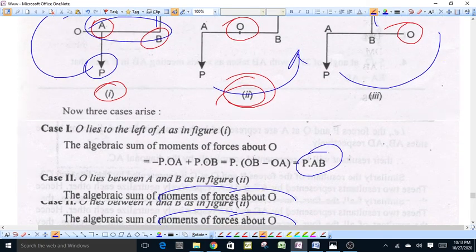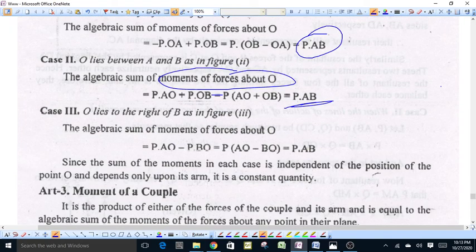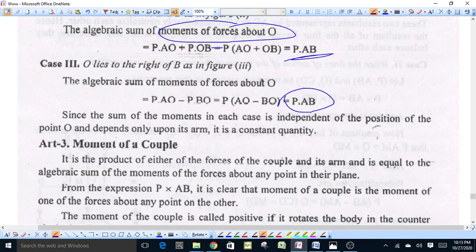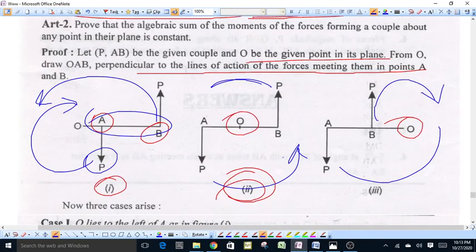AO minus BO is equal to AB. That is, the total moment will be equal to P into AB. The algebraic sum of the moments of forces in all cases is independent of the position of O. Therefore it depends only on the arm of the couple. Therefore the moment of the couple is always constant.